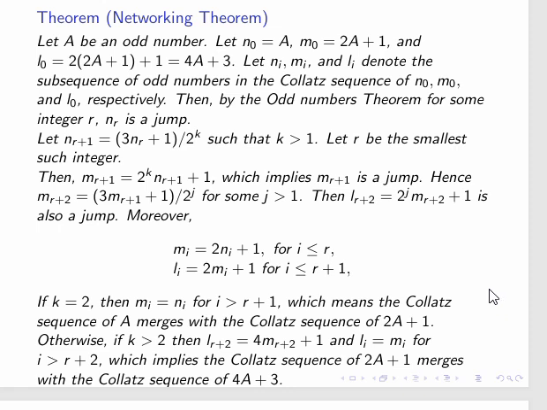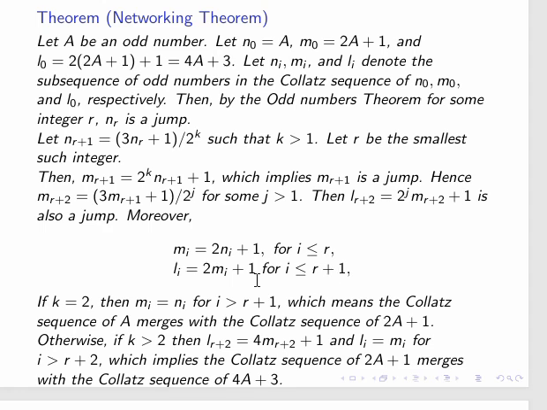Okay, so till nr, which is a jump, mi is going to be 2ni plus 1. Mi reaches a jump, the collapse sequence of 2a plus 1 reaches a jump at r plus 1, so that's why li is 2mi plus 1 till there.